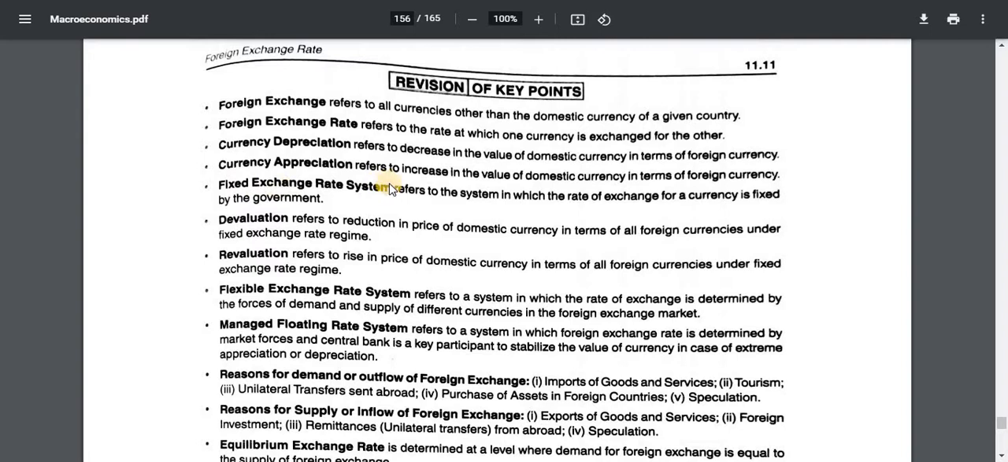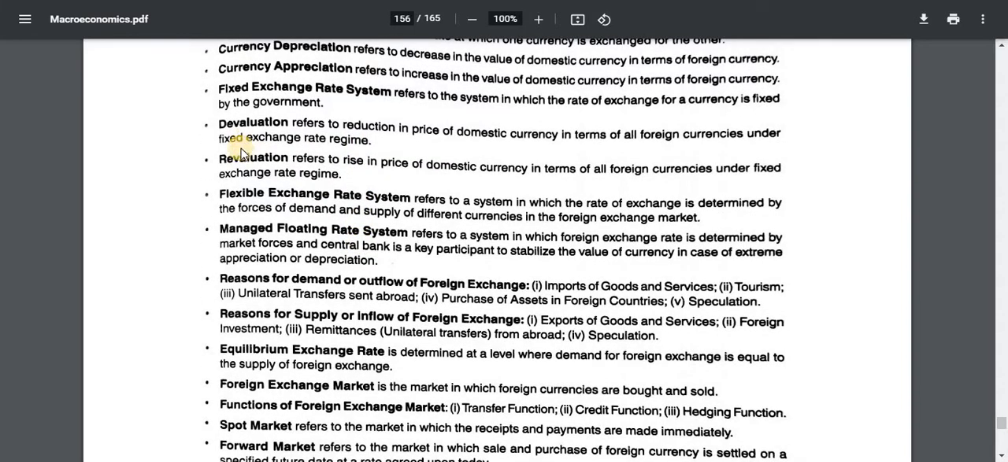Fixed exchange rate system refers to the system in which the rate of exchange for a currency is fixed by the government. Devaluation refers to the reduction in the price of domestic currency in terms of all foreign currencies under fixed exchange rate regime. Revaluation refers to rise in price of domestic currency in terms of all foreign currencies under fixed exchange rate regime.